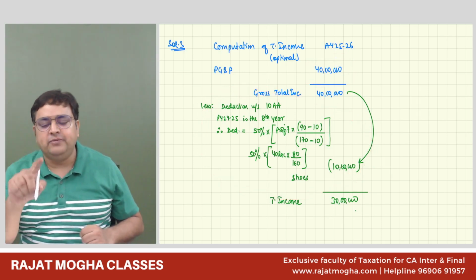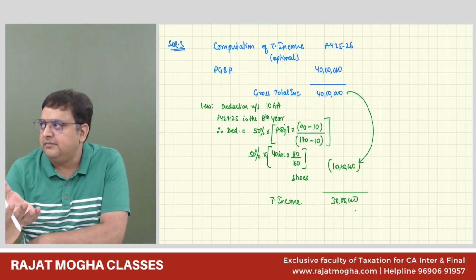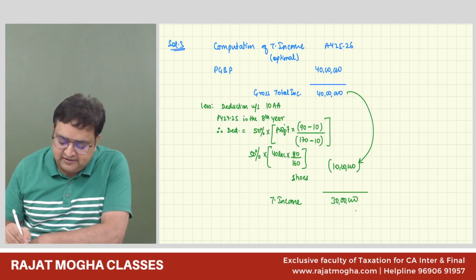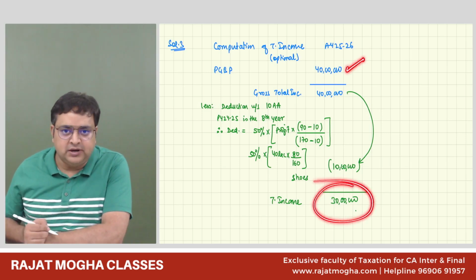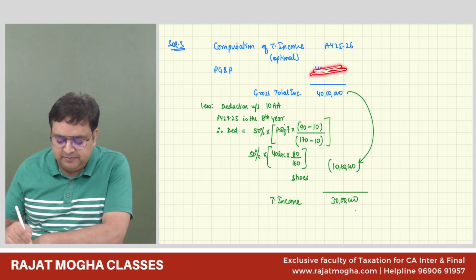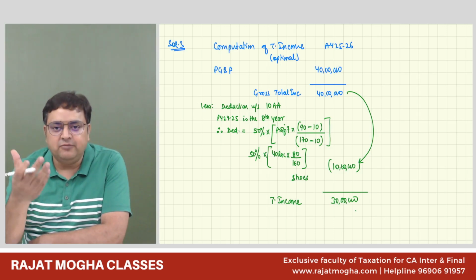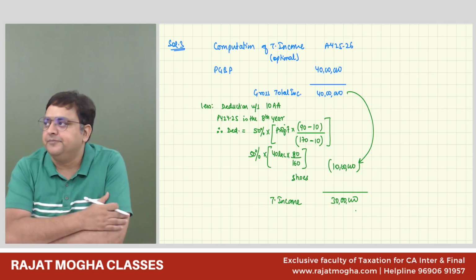Please don't forget to make 40 lakh part as your PGBP, because 40 lakh is always your business income here. That is the reason I am calculating total income. Most of the time students forget to make it part of PGBP and they just give deduction. Arey, from where are you giving deduction? Deduction should be from your income, right? So first make it part of your income.